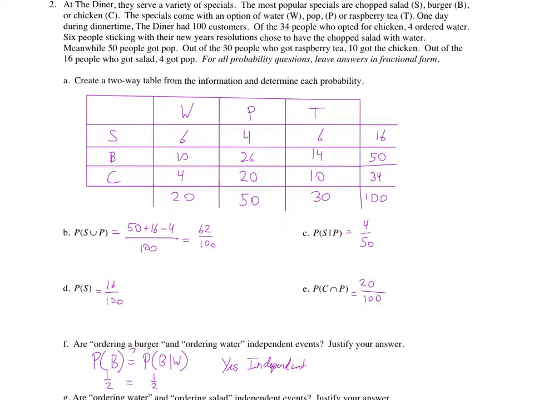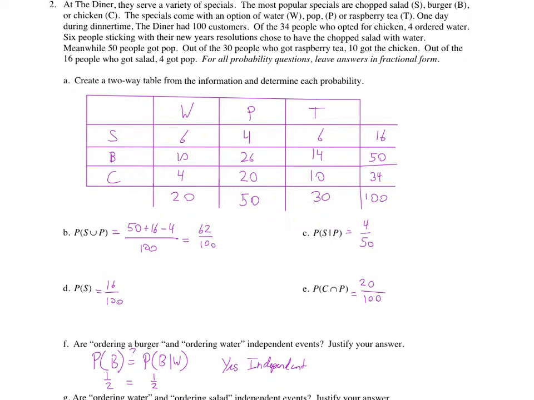Now let's just focus in on this section right here. Given we know the person ordered water, is the probability the same? 10 out of 20. Yes, both of these simplify to 1/2. So this is an independent event. Knowing these two events does not affect the probability of selecting it a second time.